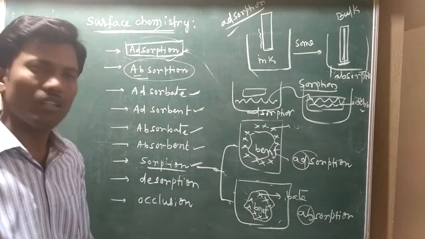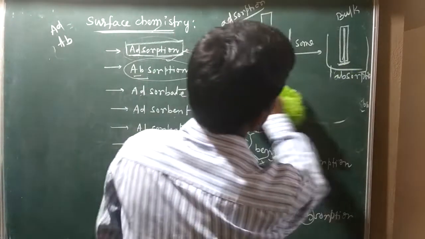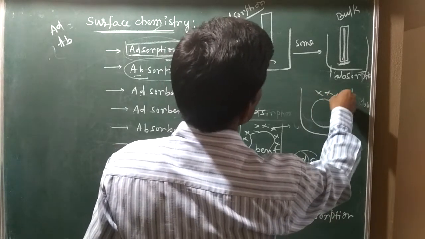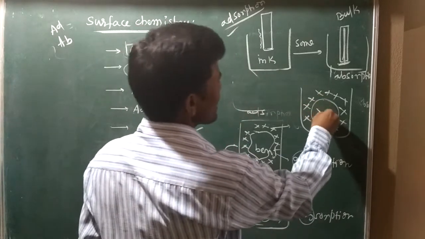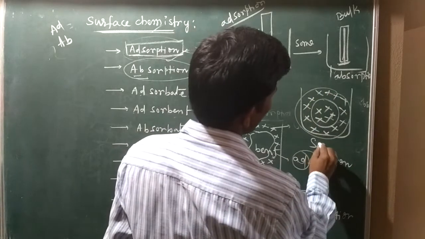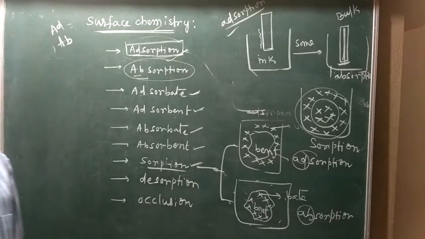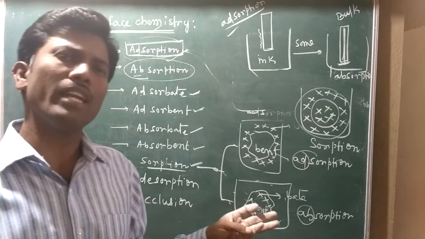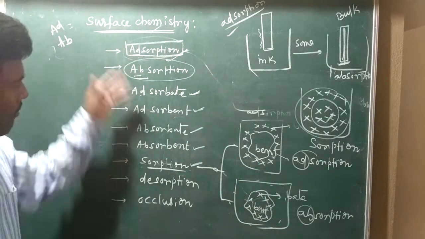Now sorption. So what is sorption? Both are happening simultaneously. If the components are interacting at the surface as well as in the interface and bulk phase, that together is called sorption. So adsorption, absorption, adsorbate, absorbent, all together we have discussed.